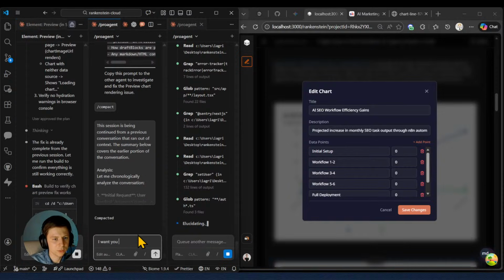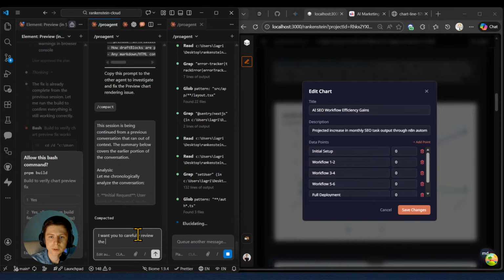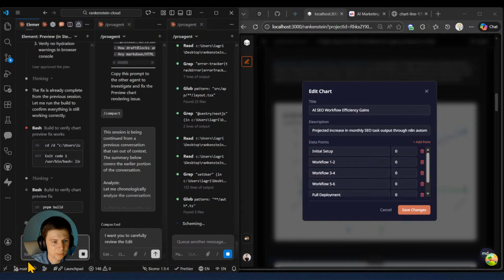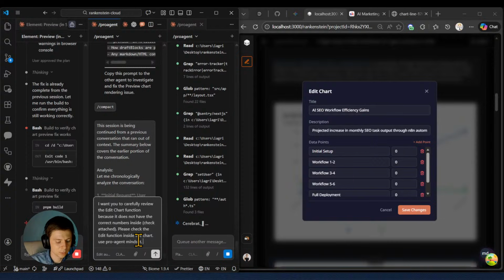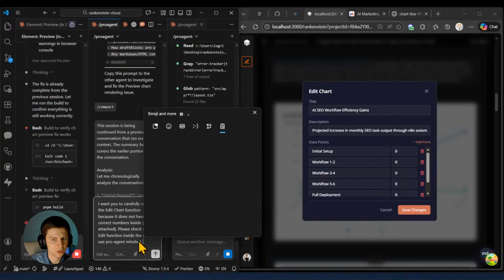So here, I want you to carefully review the edit chart function, because it does not have the correct numbers inside. Check attached. Please check the edit function inside the chart. Use pro agent mindset.